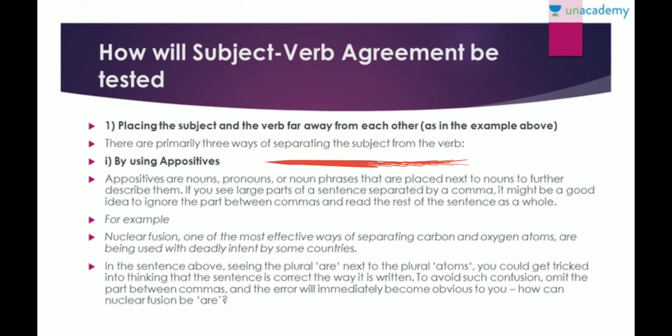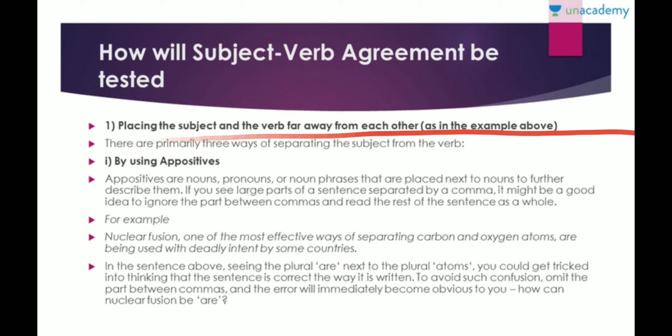Okay. So let's start. There are primarily three ways of separating the subject and the verb. So basically the first way they will test you is putting the subject and the verb very far away from each other, like we had just seen in the example. Okay, so now this can be done in three ways. First is by using appositives. What are appositives?